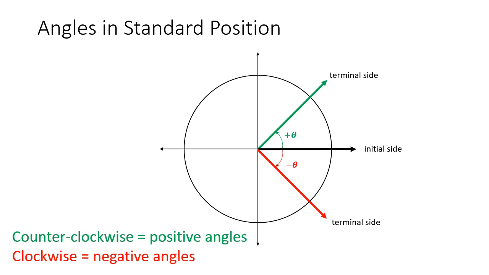So to apply this idea of an angle, it's also important to come up with some standards for how we go about measuring them. We need to have reference points. And in trigonometry, when we refer to angles, we're very commonly talking about angles in their standard position. In their standard position, what that means is you start with the origin and draw a ray out from the origin in the positive x-axis direction, and we call that the initial side of an angle.